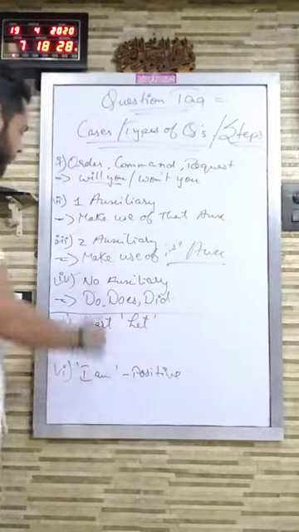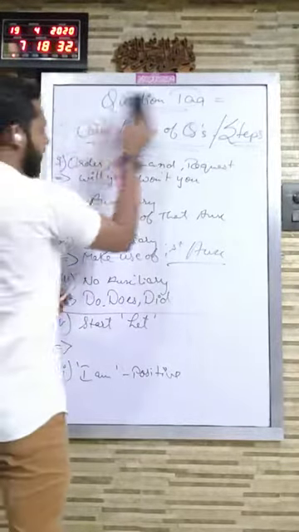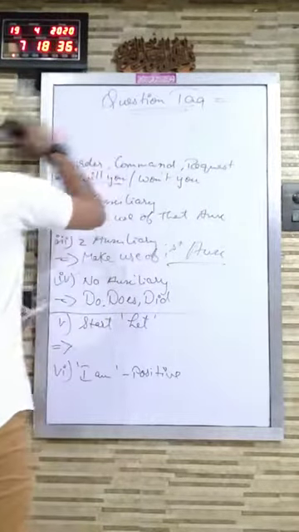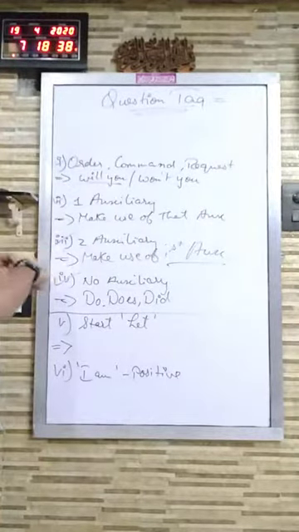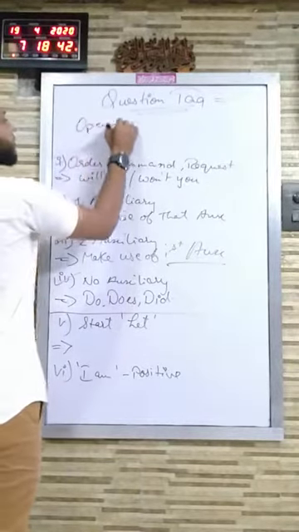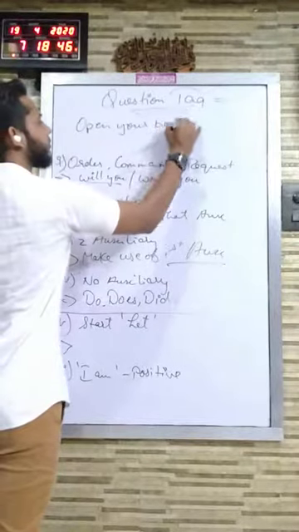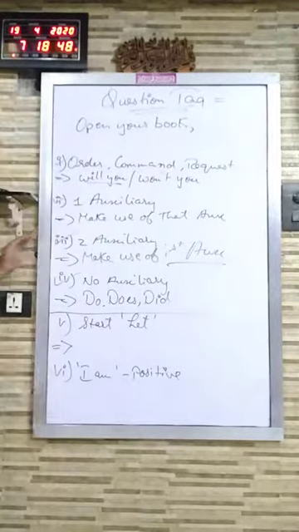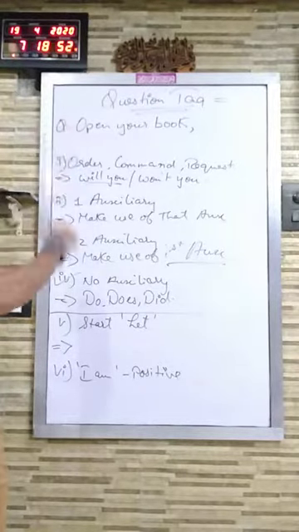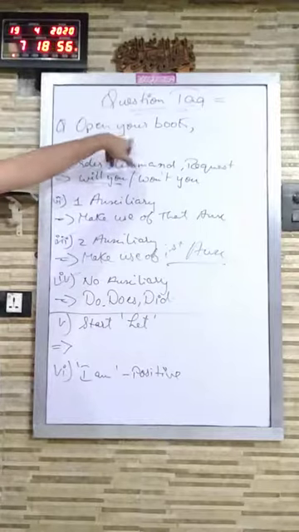Okay? So again, let me give you few examples. Let me clear this title and write examples over here. Example: Open your book. So this is the question example. First step, I will be checking whether order, command, or request is there.